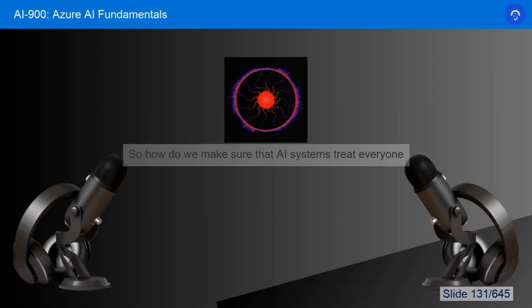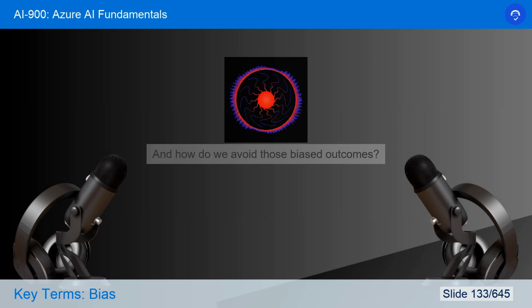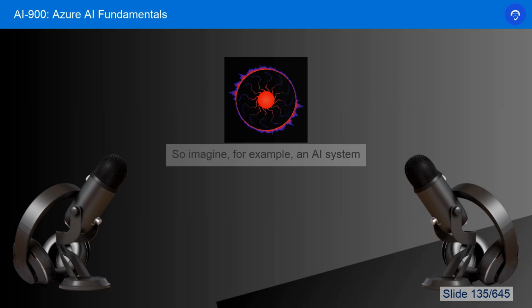Okay, that's a good list. Let's start with fairness. So how do we make sure that AI systems treat everyone fairly? And how do we avoid those biased outcomes? That's a great question. So imagine, for example, an AI system that's used for grading student essays.